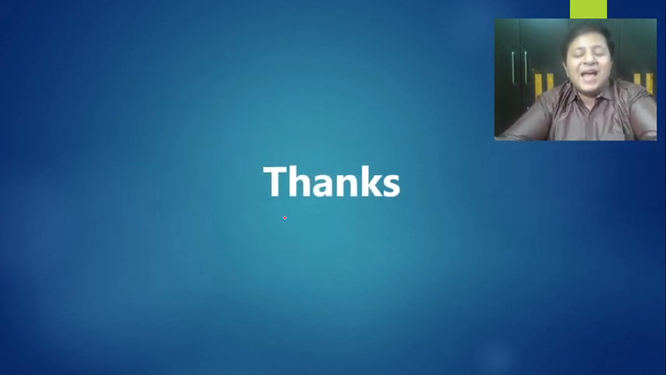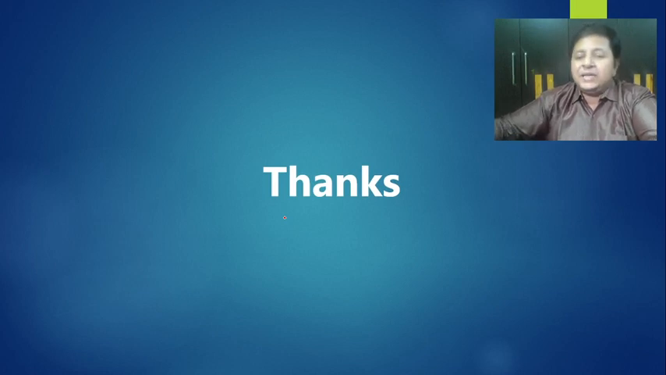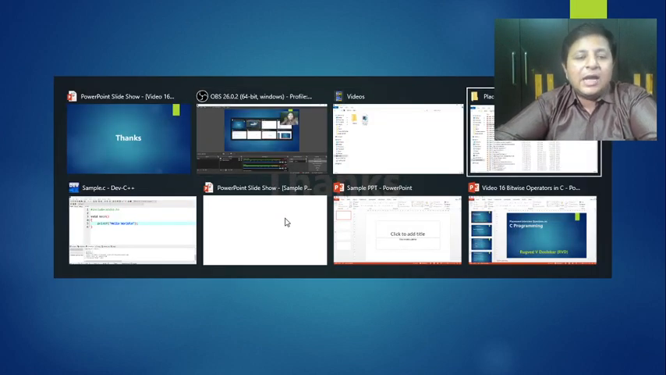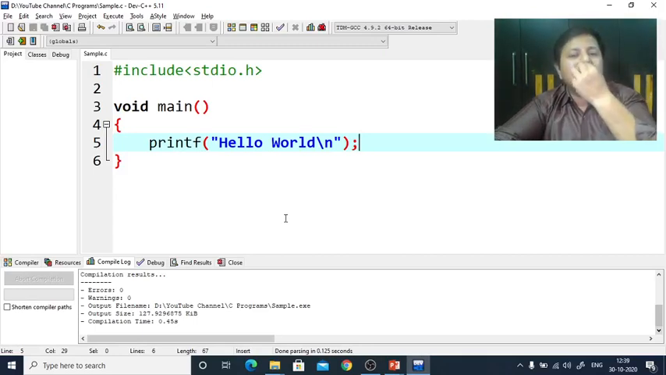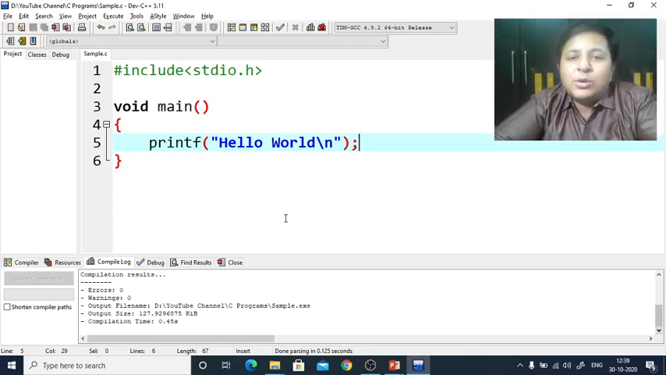Now maybe the same thing I'll be able to show you with the help of the IDE. Okay, so now maybe a bit of change. I'll be changing the IDE from Turbo C to Dev C++.